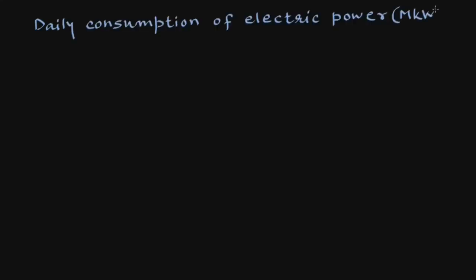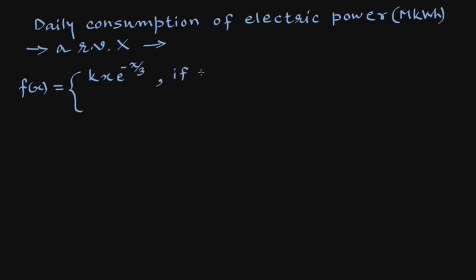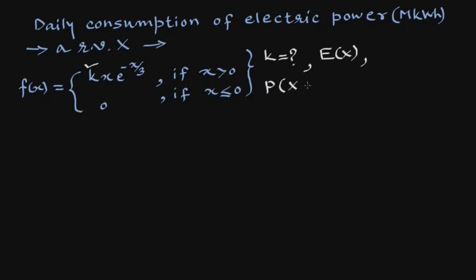In the next problem, it is given that daily consumption of electric power in million kilowatt hours is a random variable X with probability distribution function f(x) equals k x e raised to minus x upon 3 when x is positive, and it is 0 if x is non-positive. Here we have to find the value of k, the expectation of X, and the probability that on a given day electric consumption X is greater than the expected value E(X).